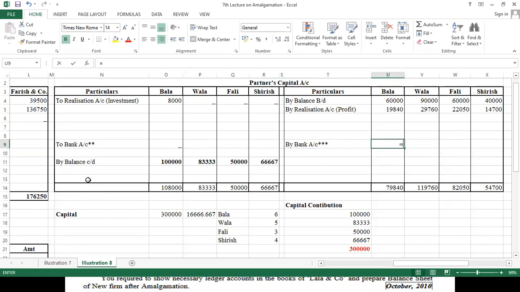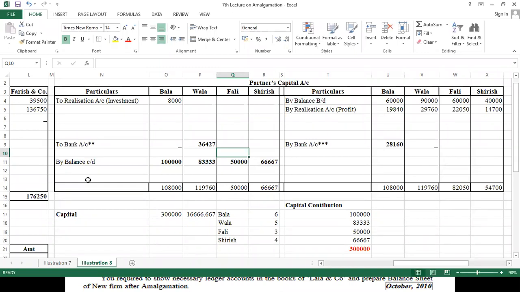Okay, so Bala is going to bring some amount, minus this particular amount, so it comes to 28,160. Who will bring it? Bala will bring it. Now coming to Wala, this side is heavy, so let's put a dash here. So here it will come 1 lakh minus, so 36,427 we have to give to Wala.